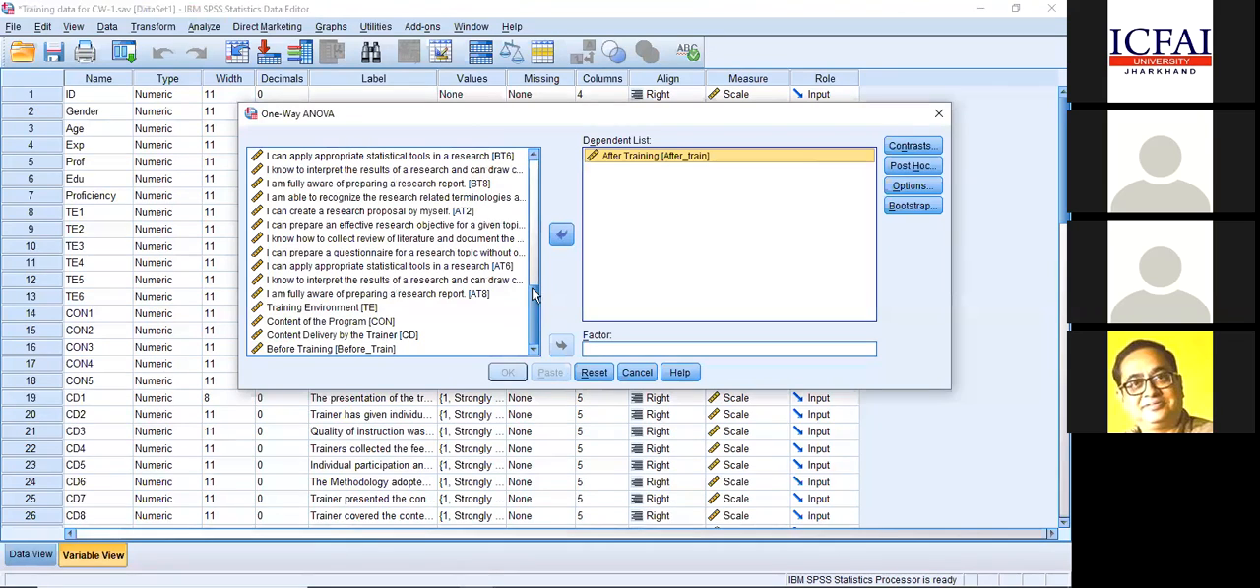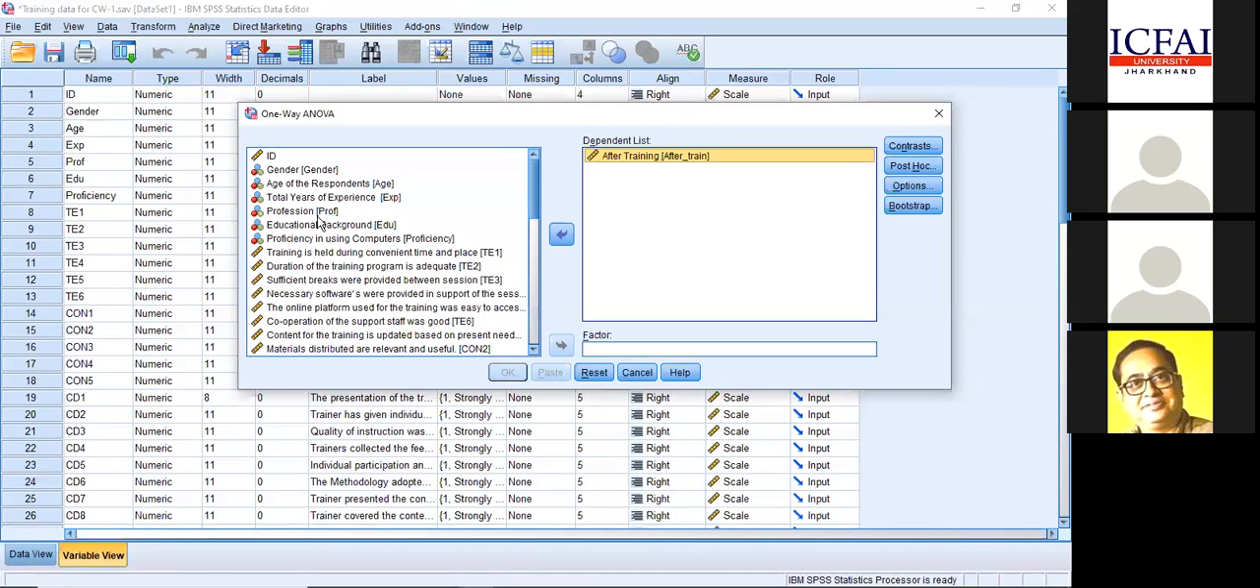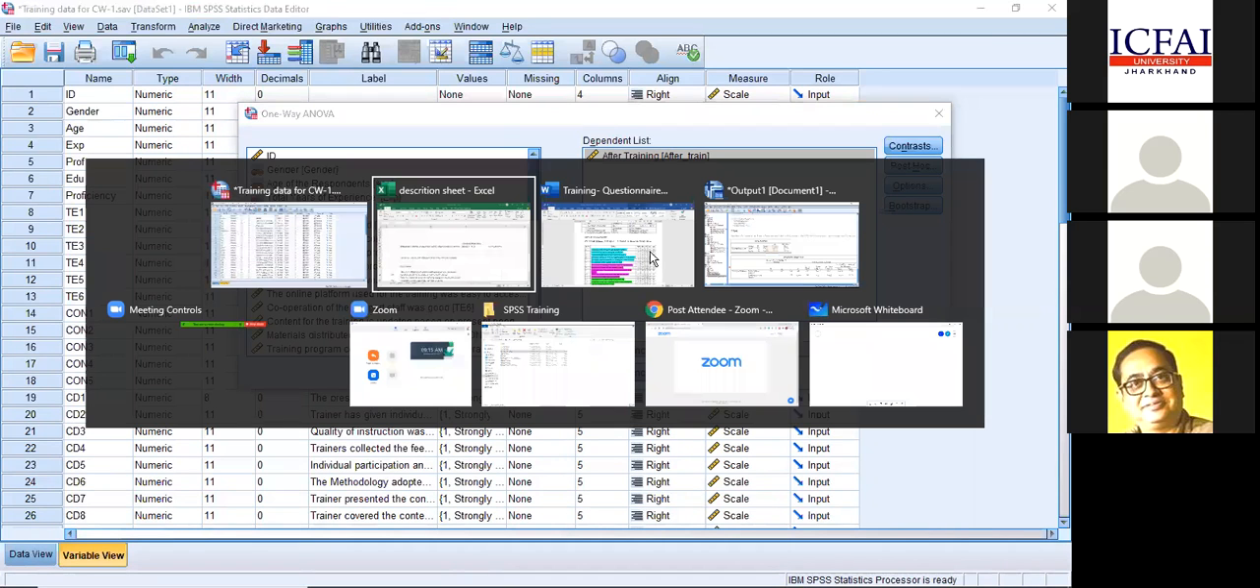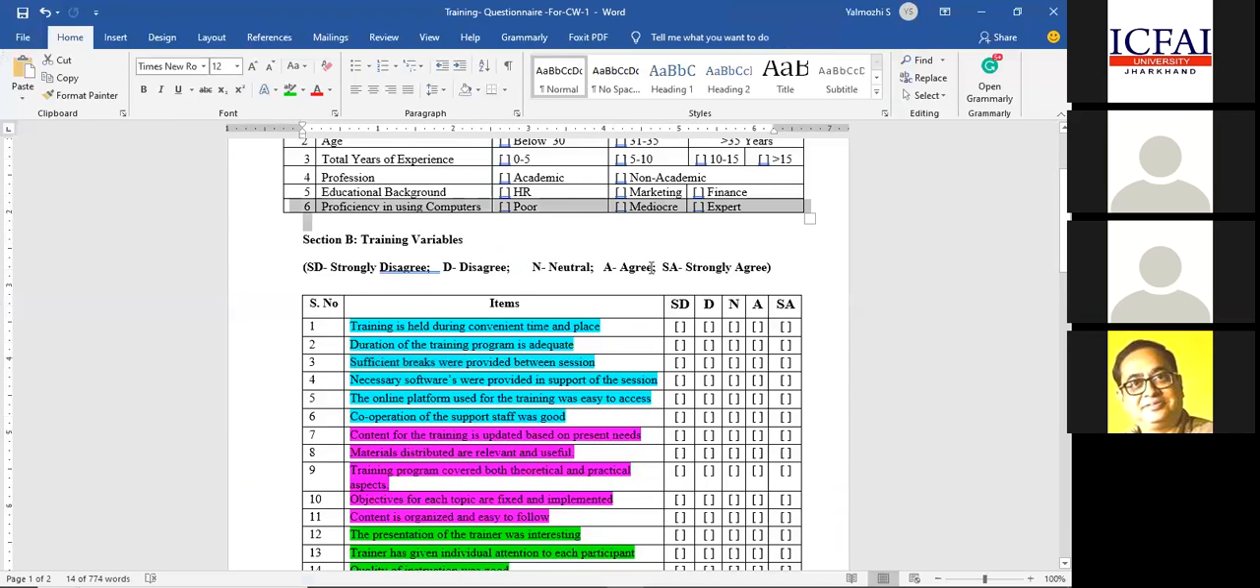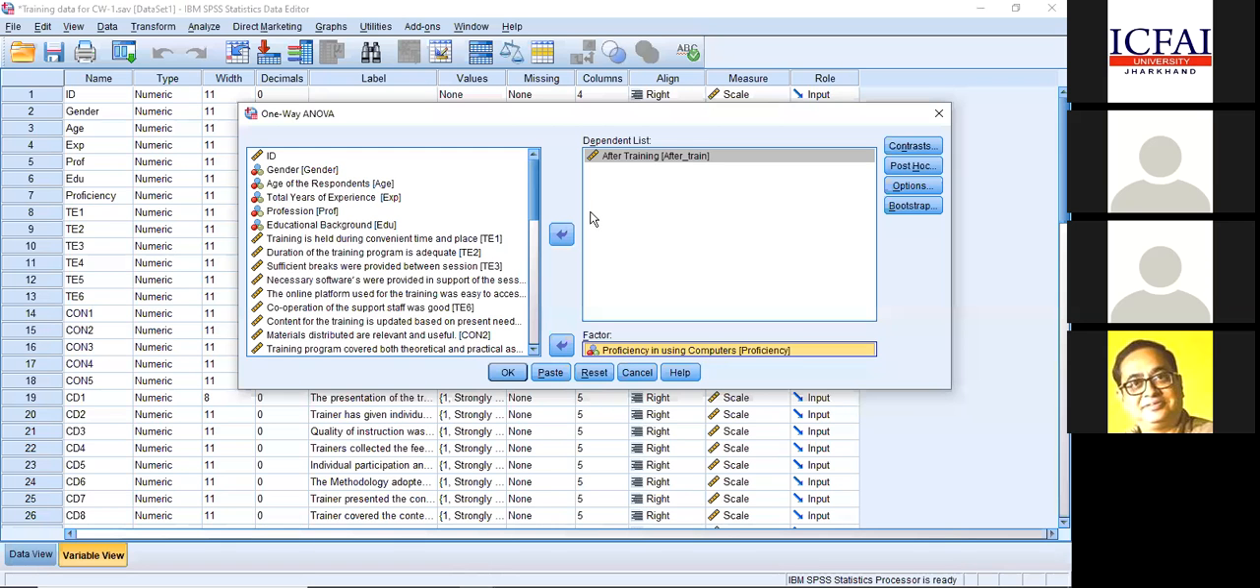Now, I want to find out based on proficiency. This question was raised by Zubair sir yesterday. Some people will be proficient in technology. We have an item in our questionnaire: what about the proficiency in using computers? Poor, mediocre, and expert level. So I'm taking this variable. How many categories? 3 categories, so it will be ANOVA. I have a different variable instead of training environment; I'm taking after training just to understand the learning. And there is one thing as options.